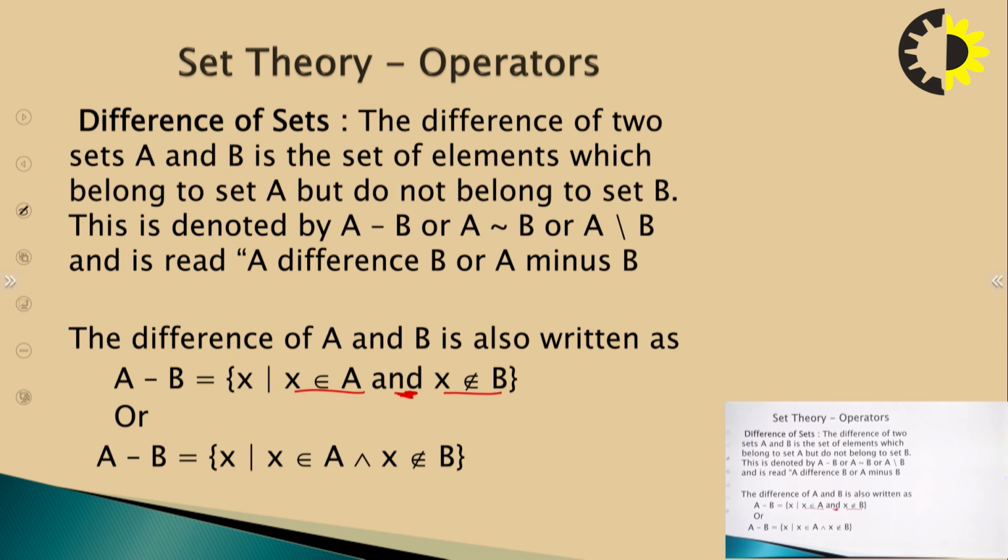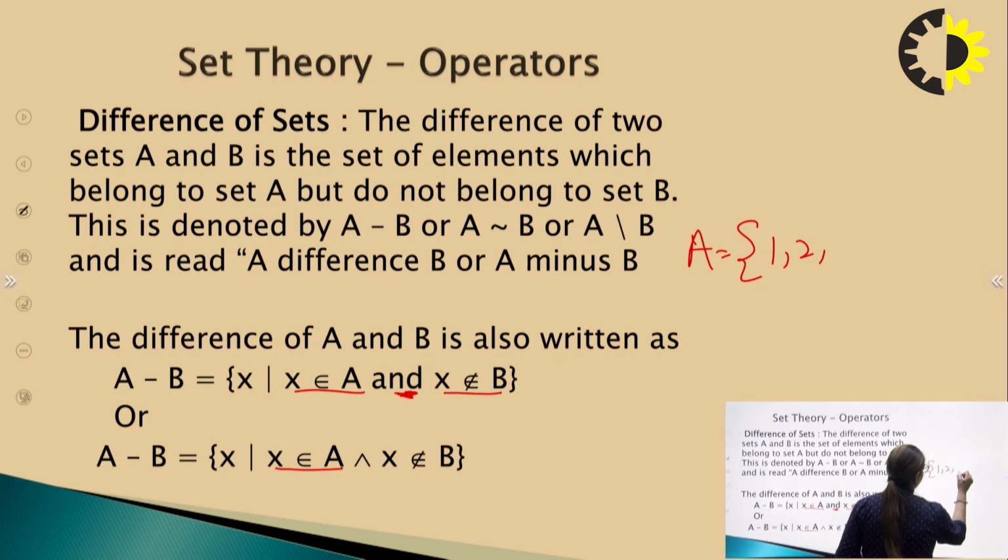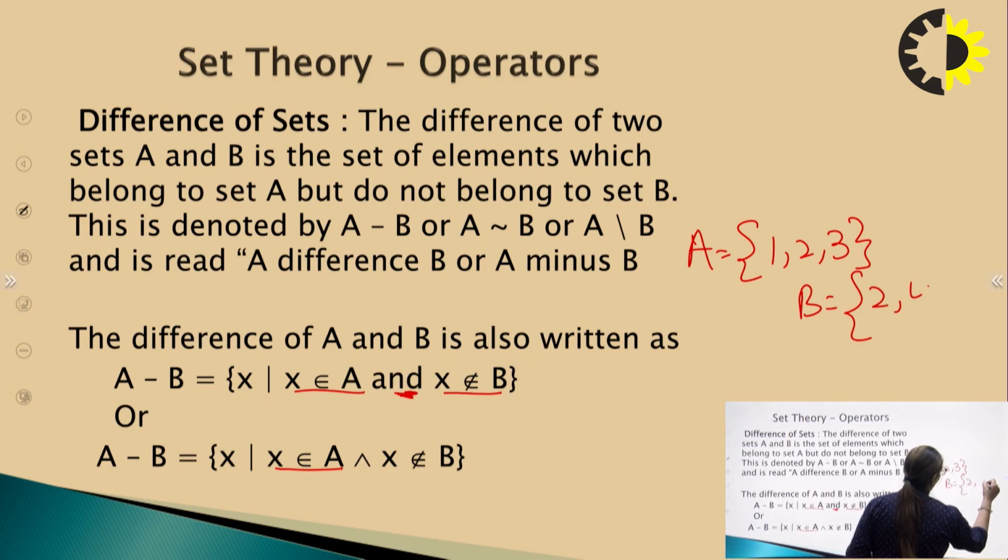A minus B is x belonging to A and x not belonging to B. Let's take the example again. A is equal to 1, 2, 3. B is equal to 2, 4, 6. This is the example we are studying here.